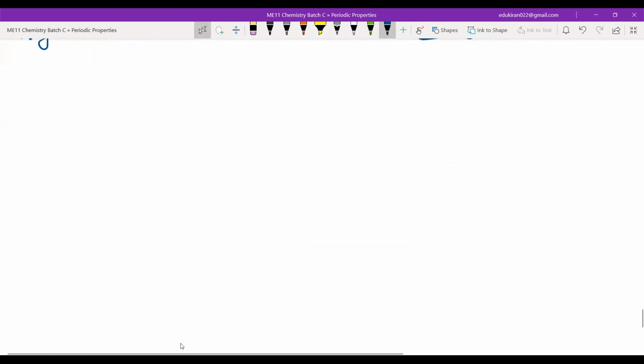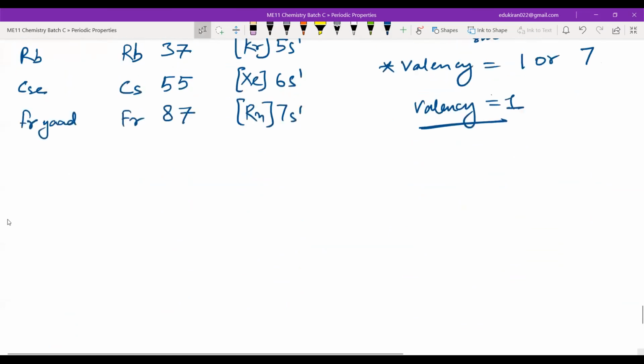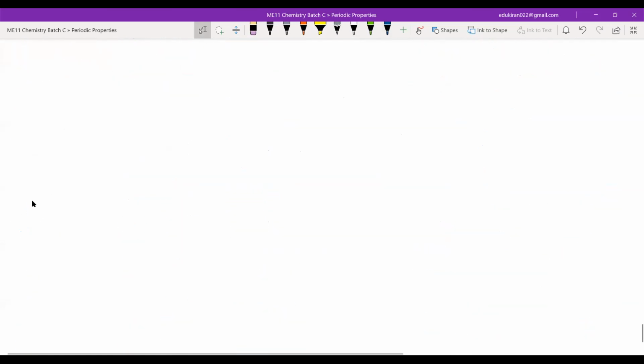Group 2 elements. What are the group 2 elements?